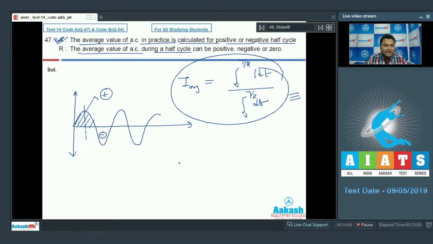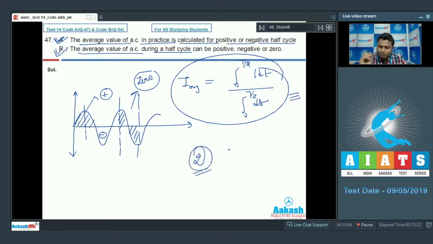So it can be positive, it can be negative. But if we are calculating the average value for half cycle from this to this, so that can be 0 as well. And hence we can say that reason is also true, but there is no interlinking between them, no relation. Option number 2. Move on to the next, that is 48 number.